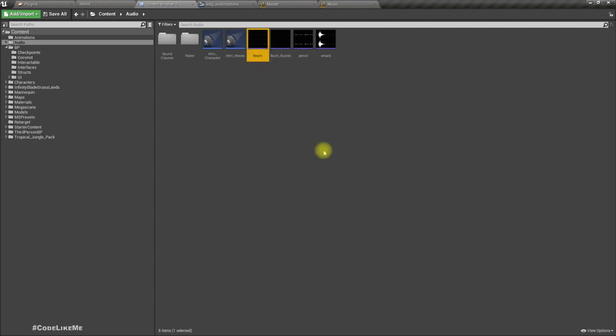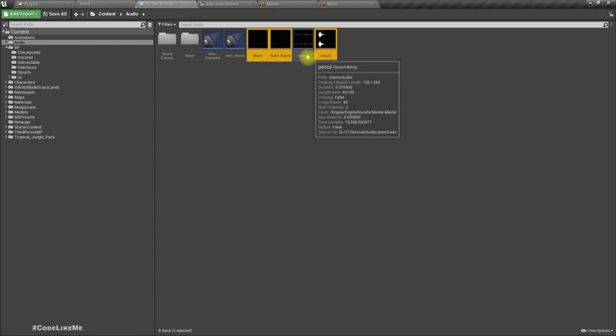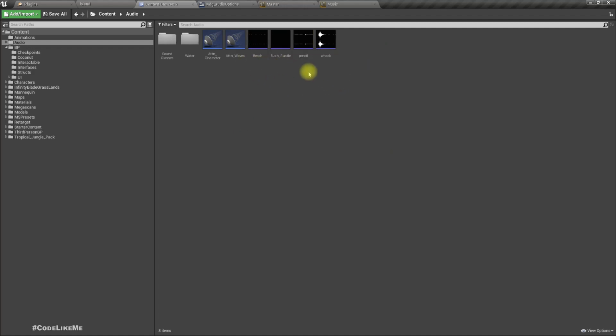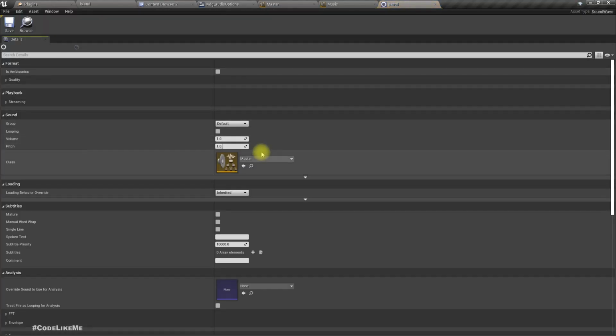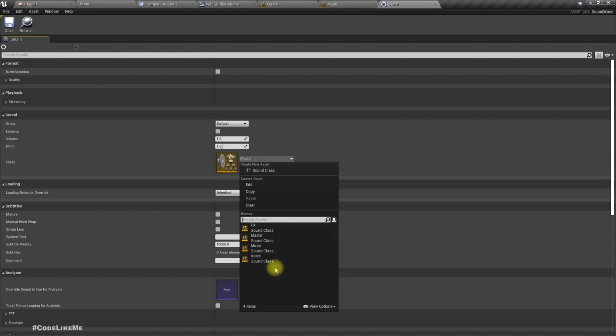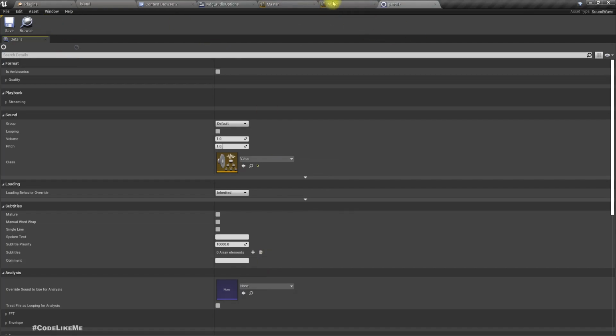Alright, now I have to make sure all my sounds that I have used are already assigned with proper classes. So for beach, bush rustle, and whack and pencil, all are actually effects. But this pencil sound is something that comes up that is related to UI, and at the moment I don't have any music or any other voices. So for the pencil class I'll assign voice just for testing,